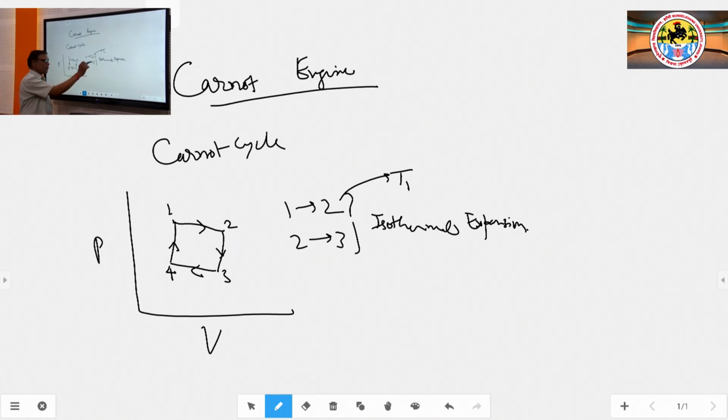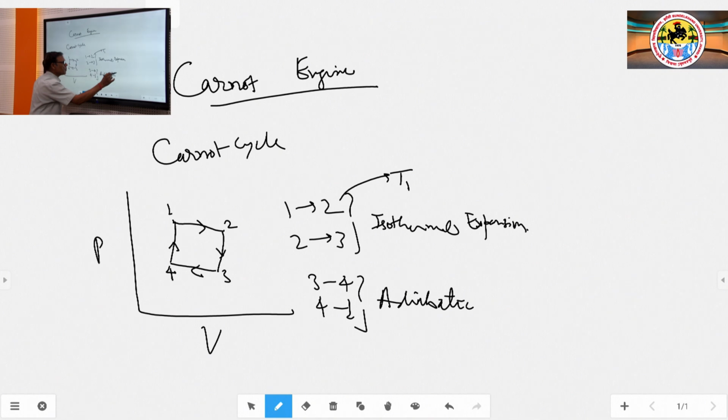The step 2 to 3 is also an isothermal process, and your temperature remains the same here also. But the other two steps, 3 to 4 and 4 to 1, are adiabatic compression. In these two steps no heat interaction is there, only the gas is compressed reversibly. In these two steps the gas is taken back to the initial state 1, and its temperature becomes T2, that means initially it was T1, then the heat is rejected at temperature T2.